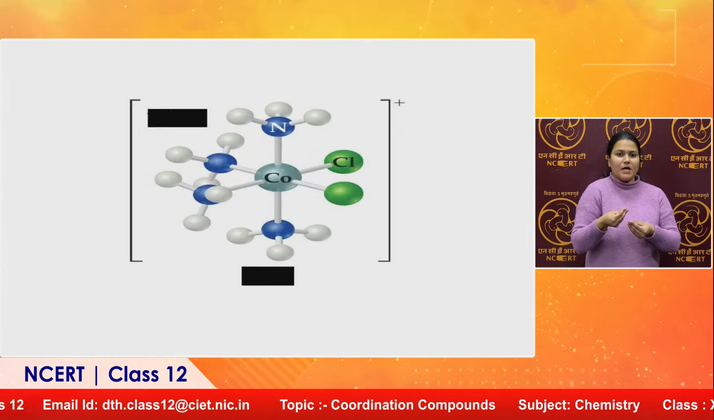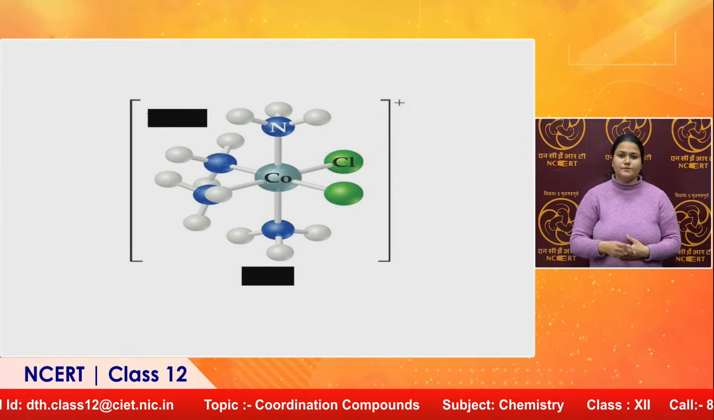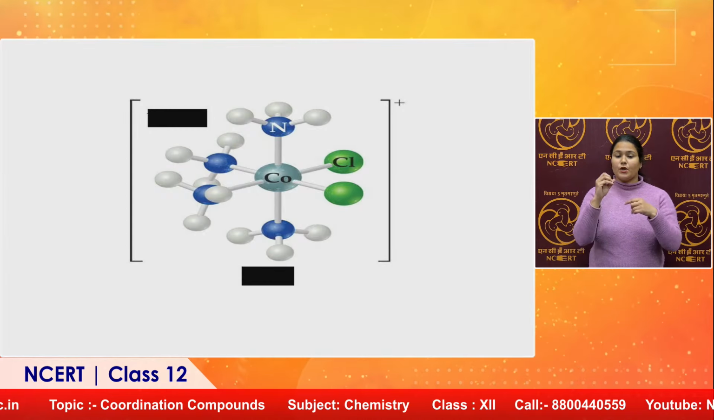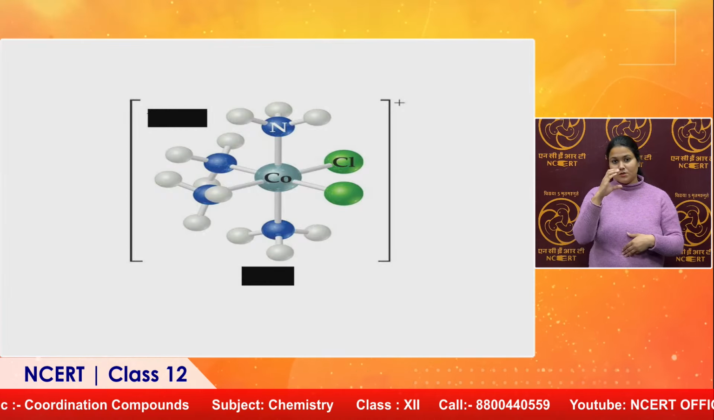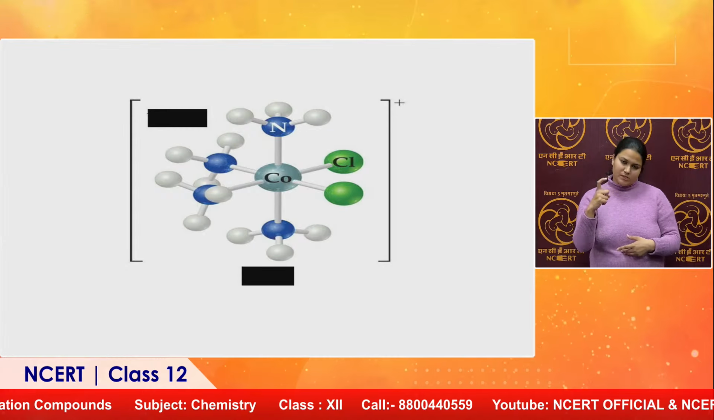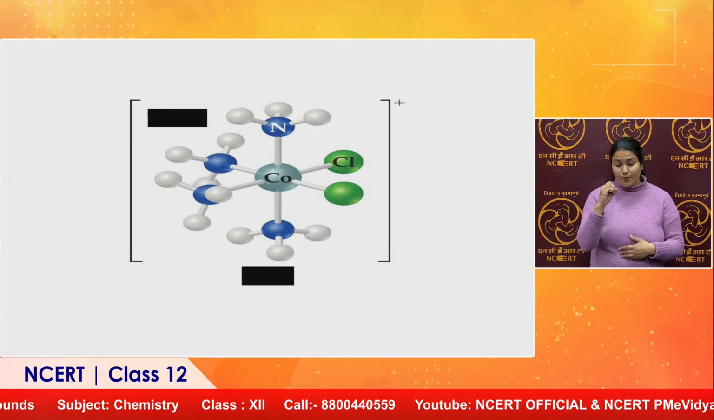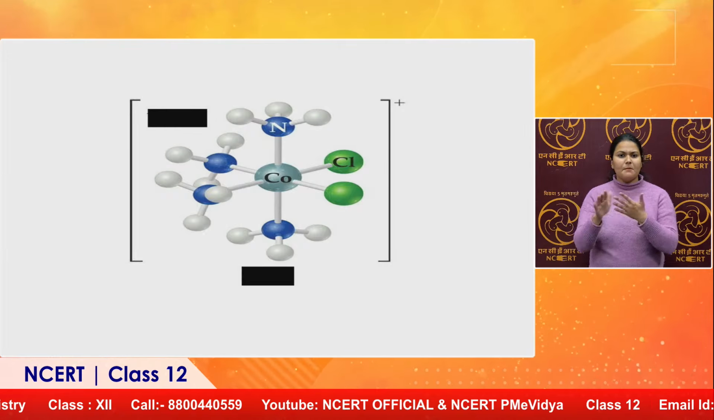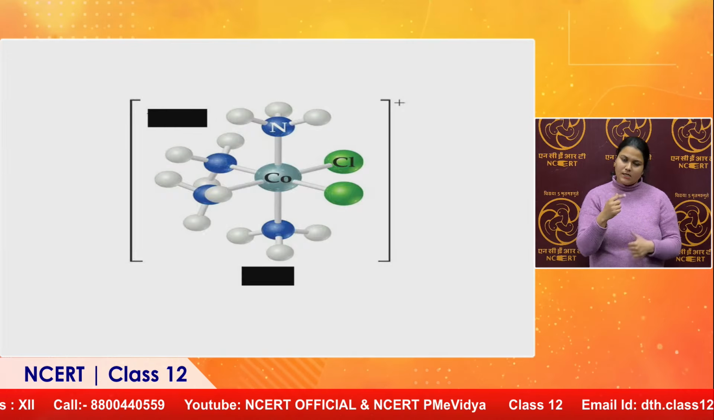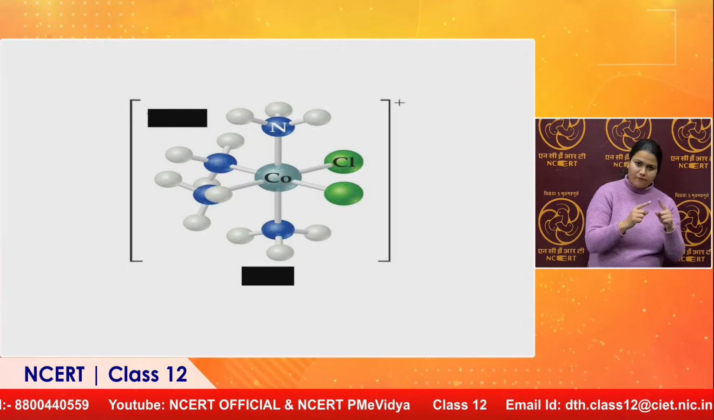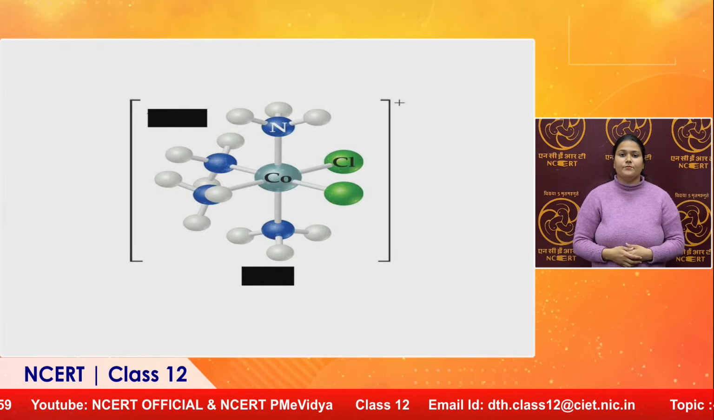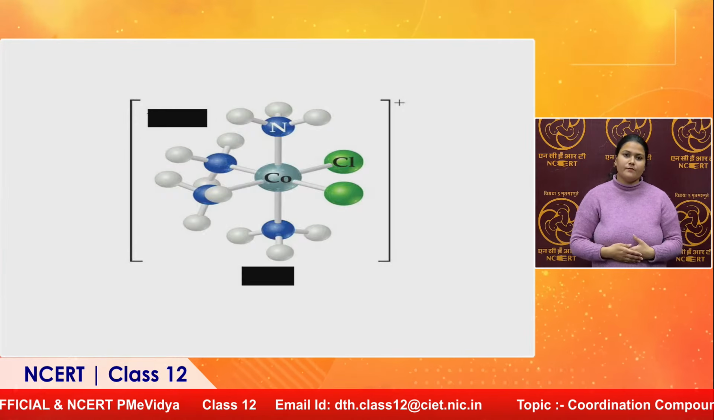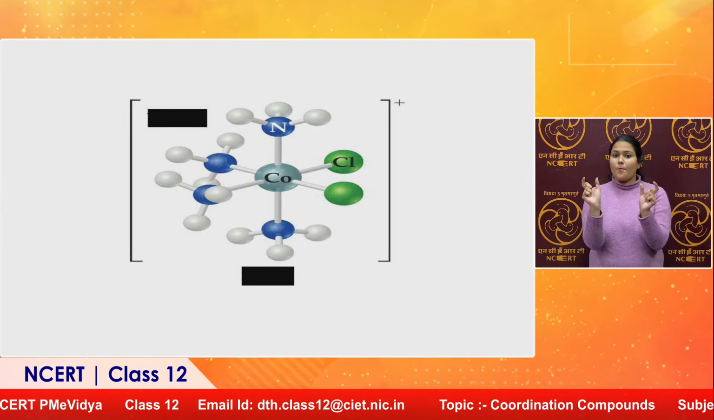So, we can look here. Here the central atom is cobalt, having atomic number 27. This metal provides empty orbitals to the surrounding molecules. It may be a single atom, a group of atoms, or a charged or neutral species having extra electrons that will provide a pair of electrons to the central metal.